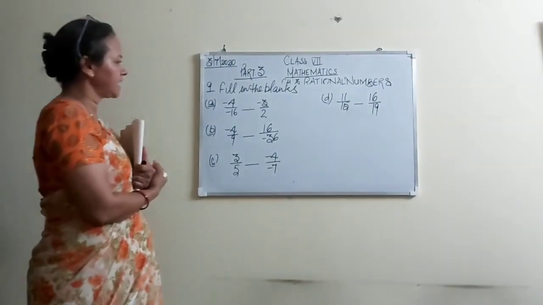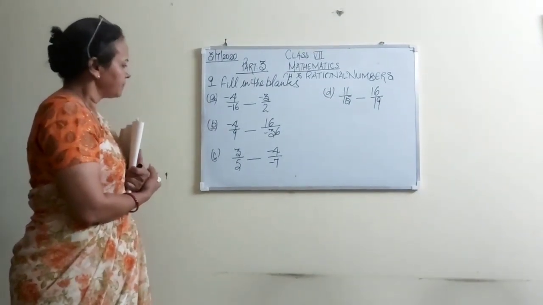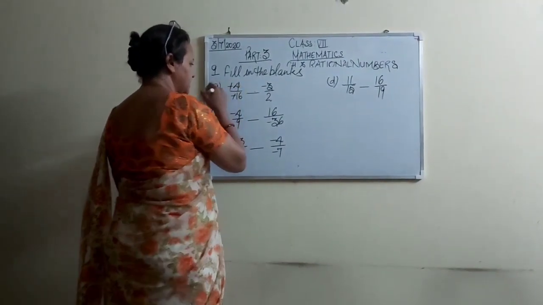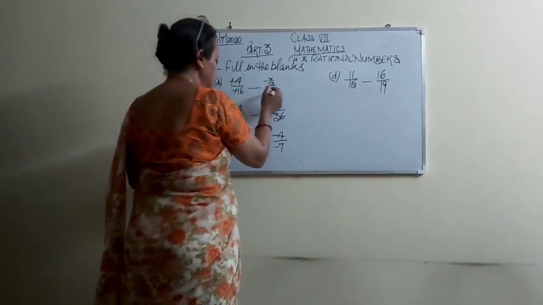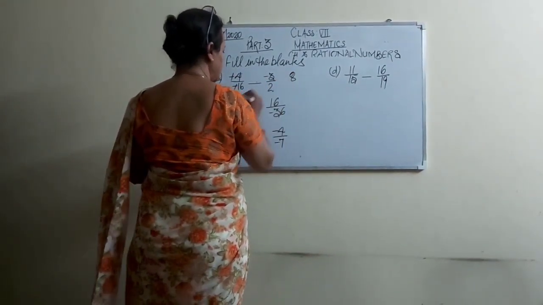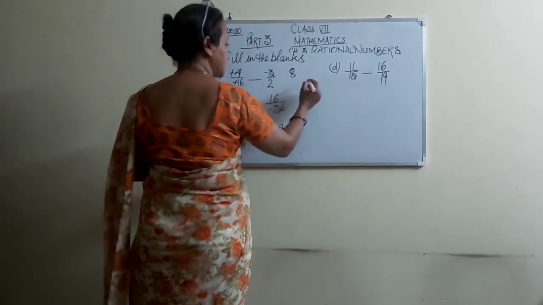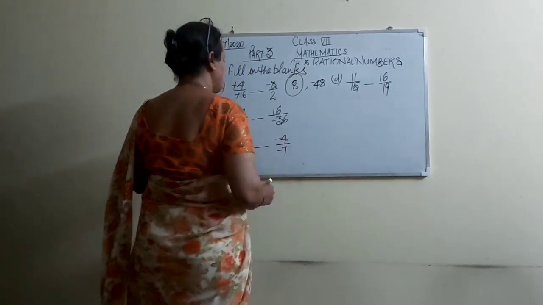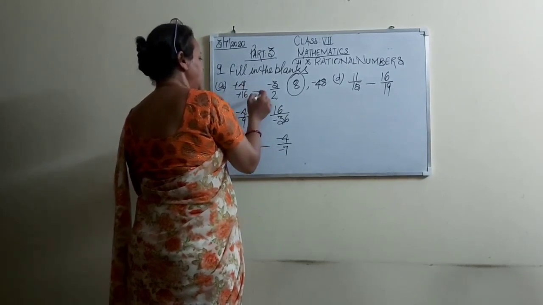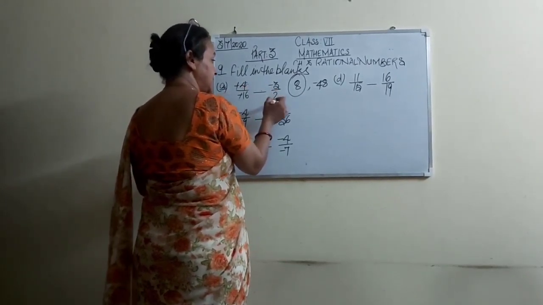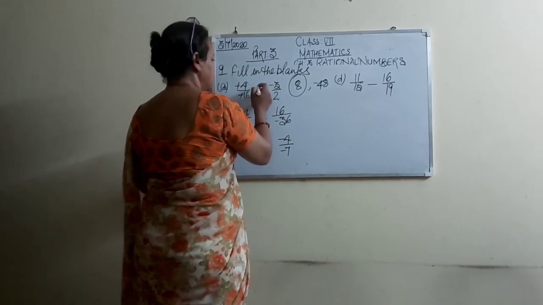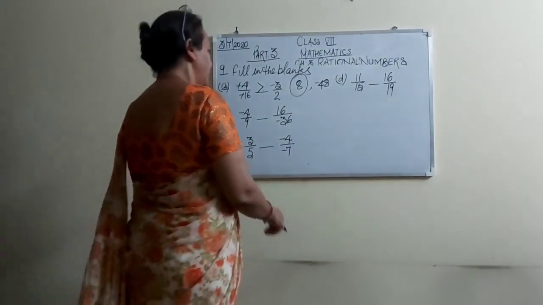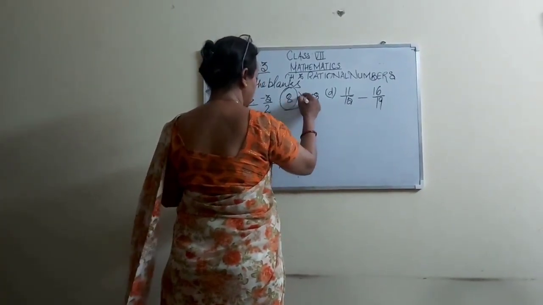Now question number 9 is fill in the blanks. These two numbers are in the first part, and these two numbers are negative, so can we write it as a positive? Now 4 2s are 8, and 16 into minus 3 is minus 48. So which one is greater? This means A into D is greater than B into C. So this one is greater. Is it clear? This is greater.